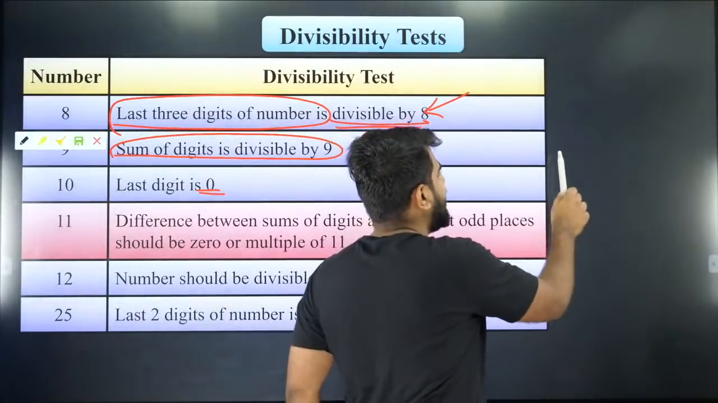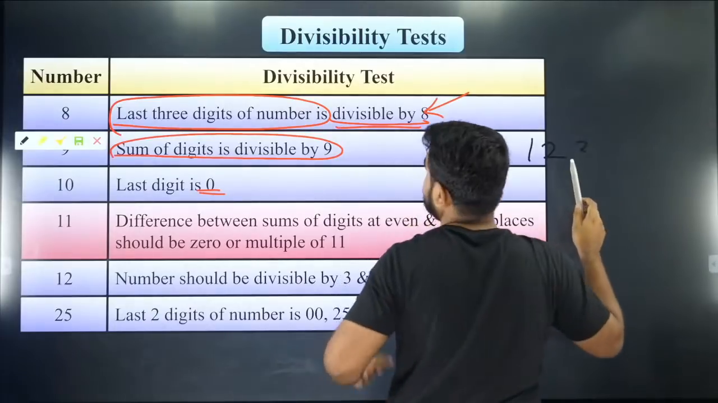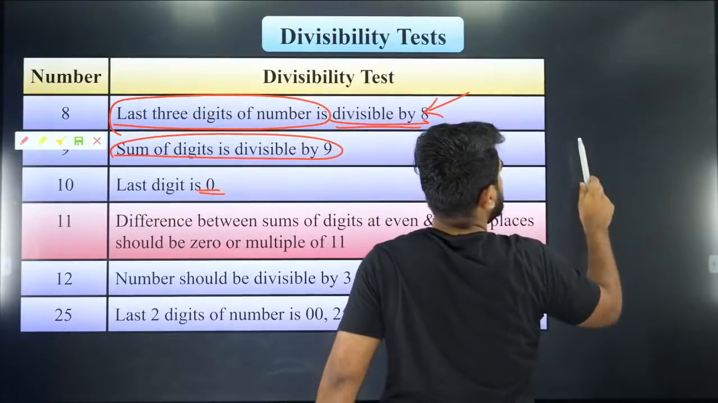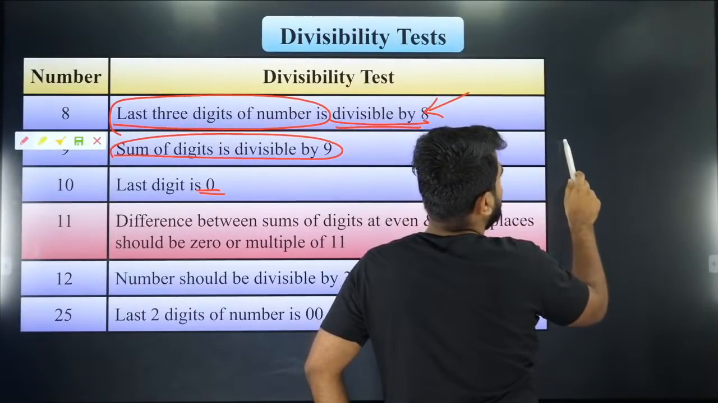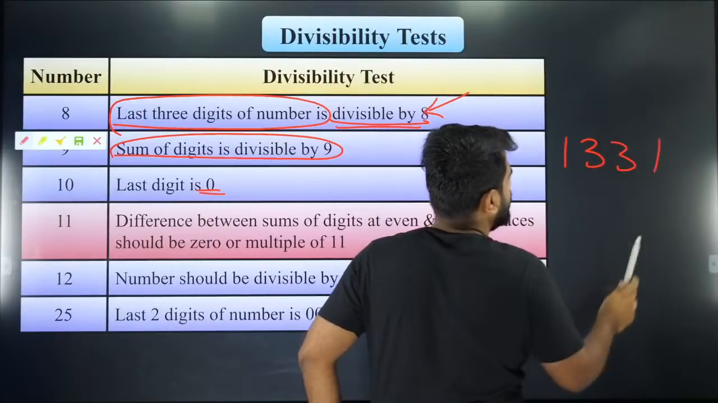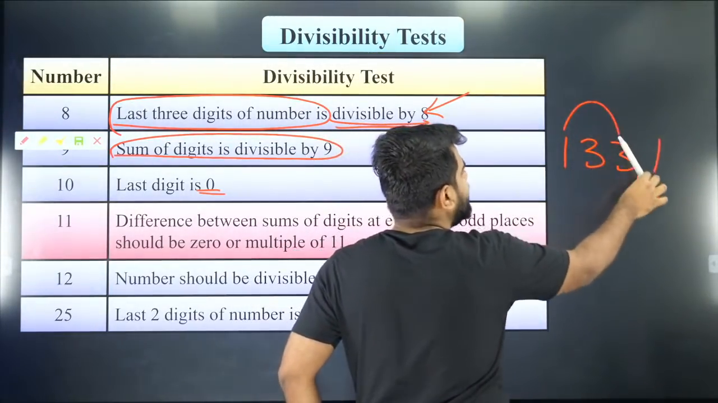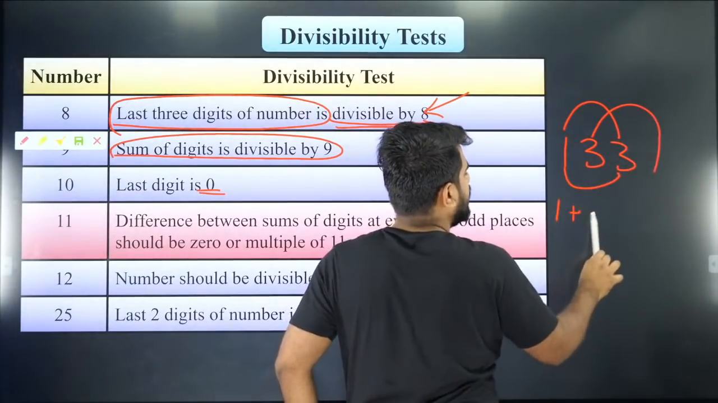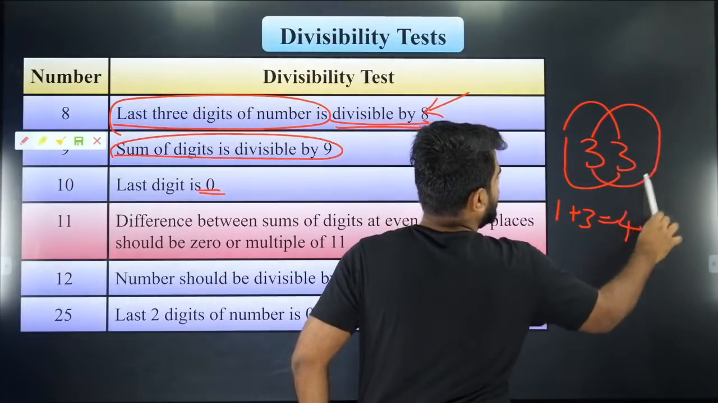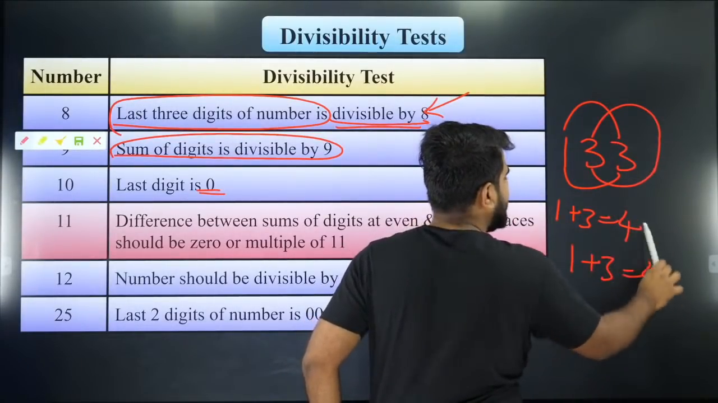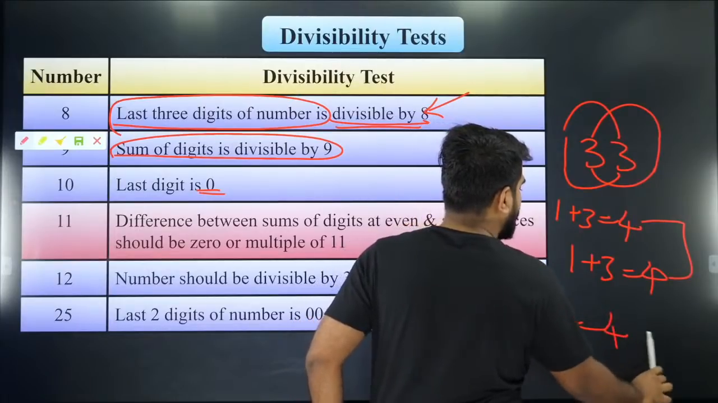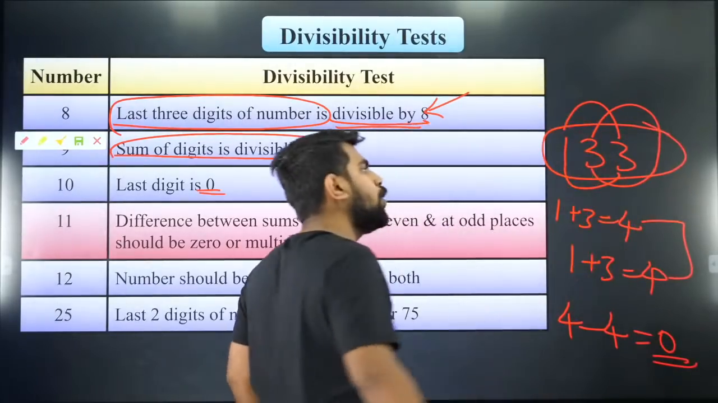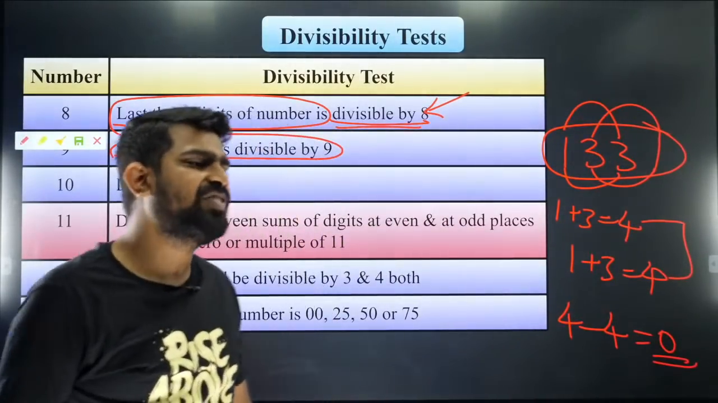Let's say you have 1, 3, 3, 1. What you do is you take the sum of the digits in the even places and the sum of the digits in the odd places. So 1 plus 3 is equal to 4. Here 1 plus 3 is equal to 4. Now I will take the difference of both of them. 4 minus 4 is 0. If the difference is divisible by 11, then the number is also divisible by 11. So 1331 is divisible by 11. That is how you do it.